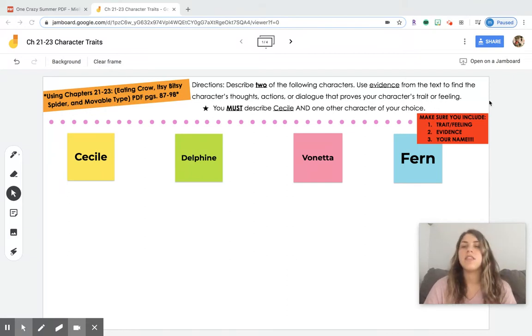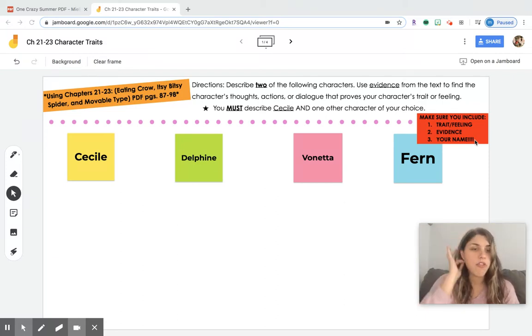Okay. The last thing I want you to take a look at is right over here. It says make sure you include 3 things: the trait or feeling, the evidence, and also your name. It is very important that you guys include your name in your sticky note, okay? Because if you don't put your name, then I'm not going to know that it was you that did your work, and you won't be able to get credit for your work, okay?